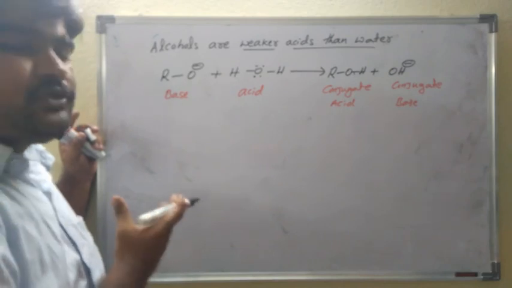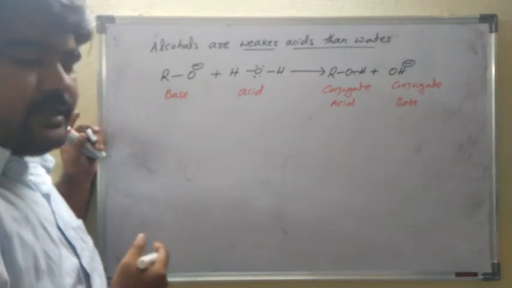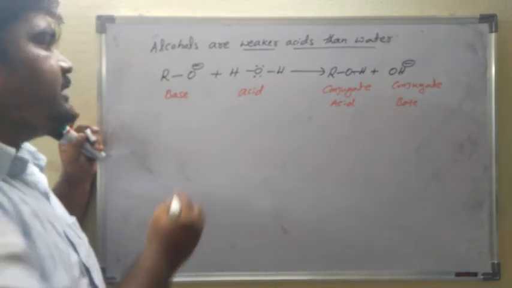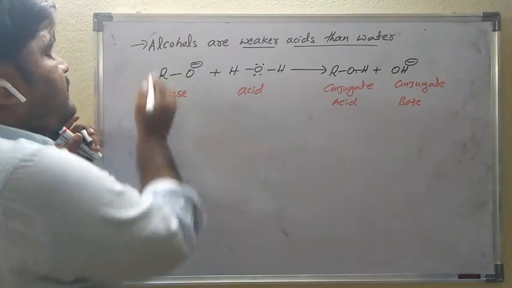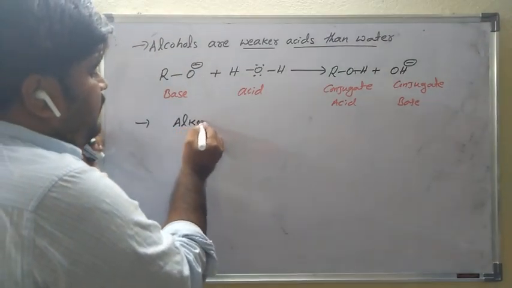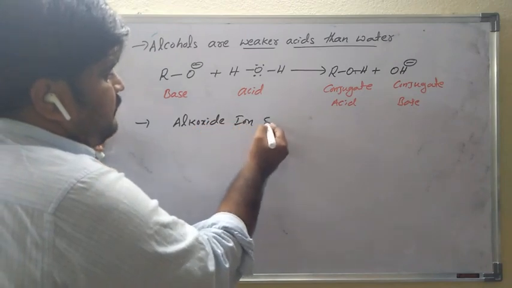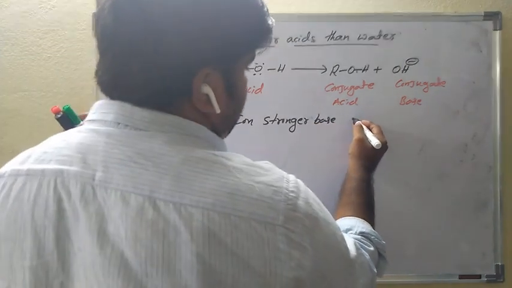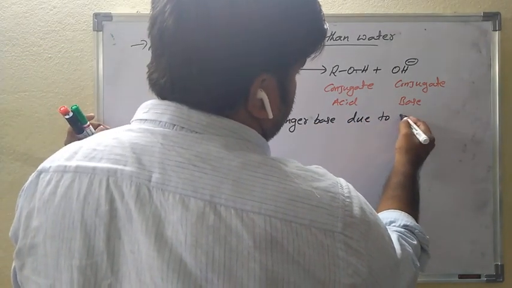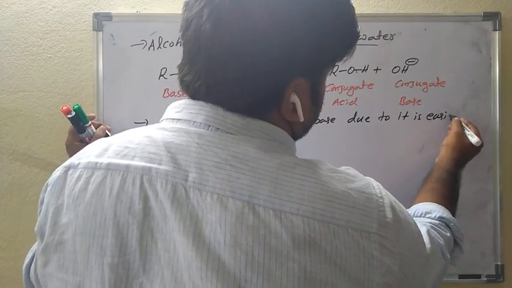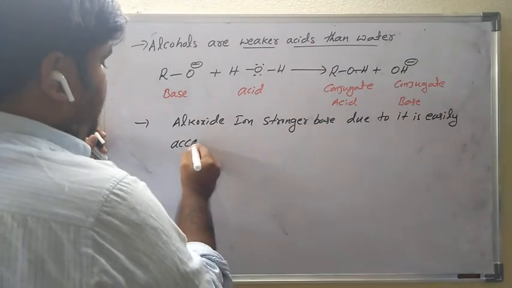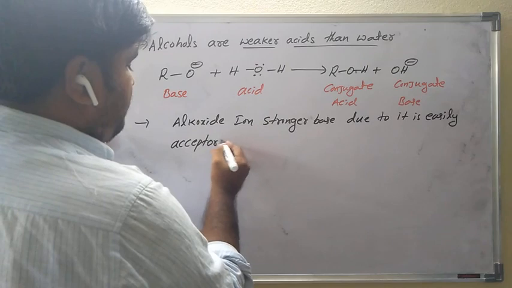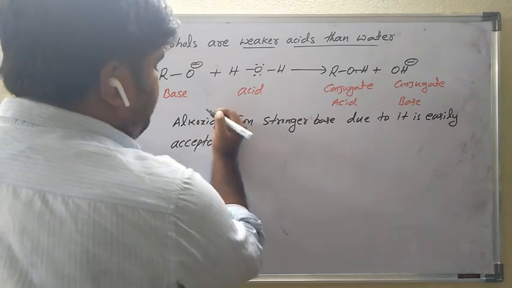So the alkoxide ion is a stronger base than the hydroxide ion, because it easily accepts a proton.